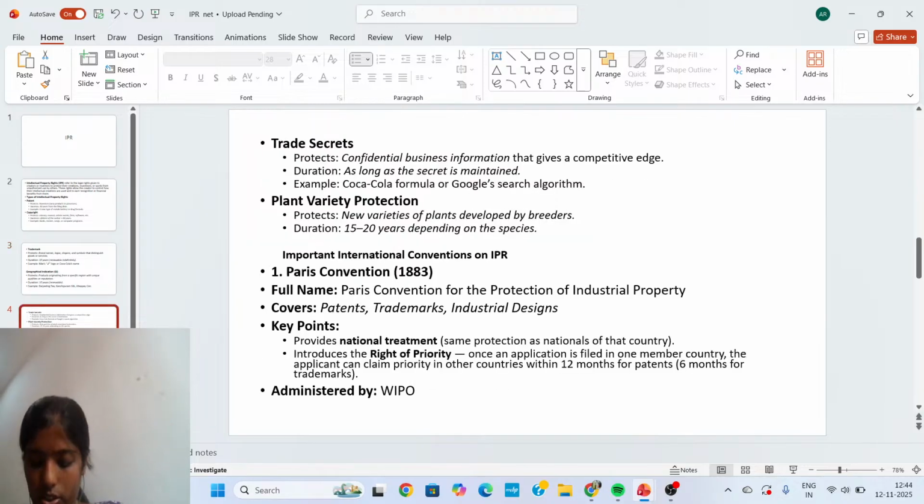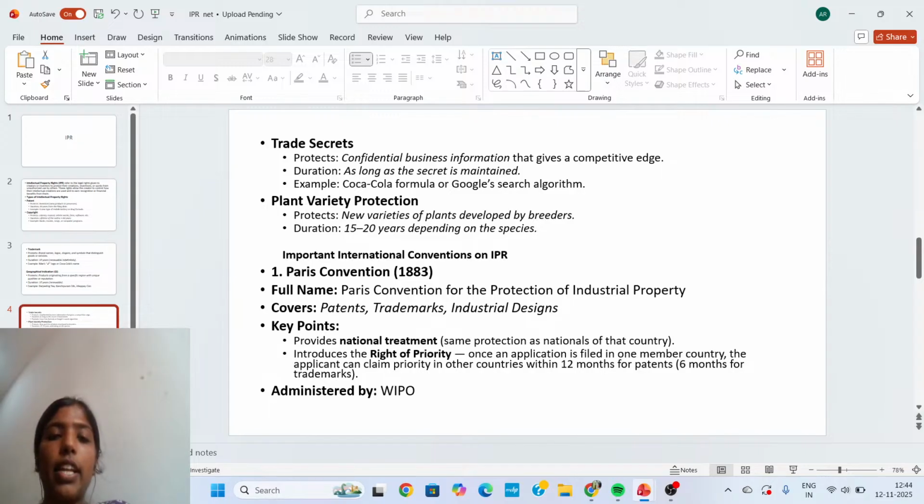After geographical indication, we have seen trade secret, and whenever we talk about trade secret, remember the example that I have said, KFC's secret recipe. Okay, so this trade secret protects confidential business information that gives a competitive edge, and the duration is as long as the secret is maintained. The examples we have seen are Coca-Cola formula, Google search algorithm, or the KFC recipe.